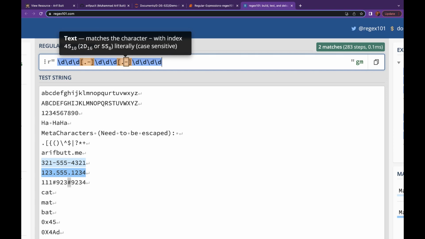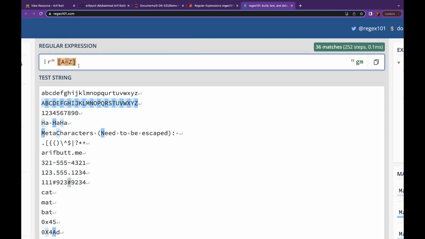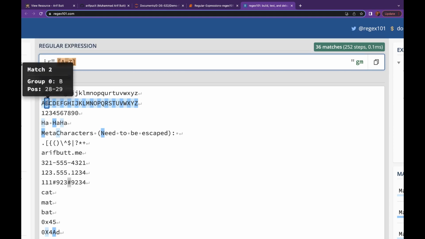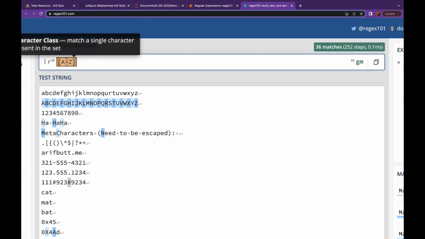Let me clear this out and let me say straight bracket A hyphen Z. So this hyphen in this straight bracket means a range that is going to select from A to Z. So this is the first match, second match, third match, and so on. And this H, M, N all are selected.